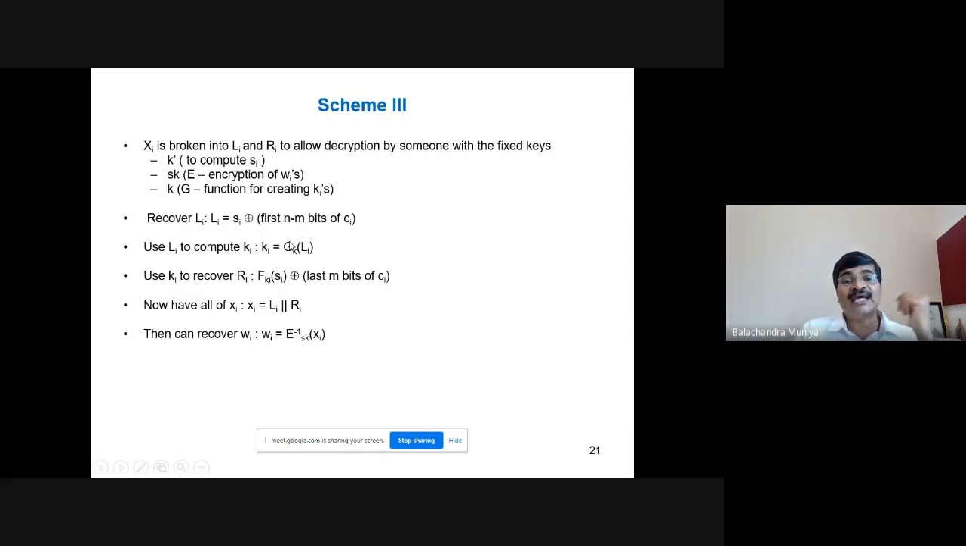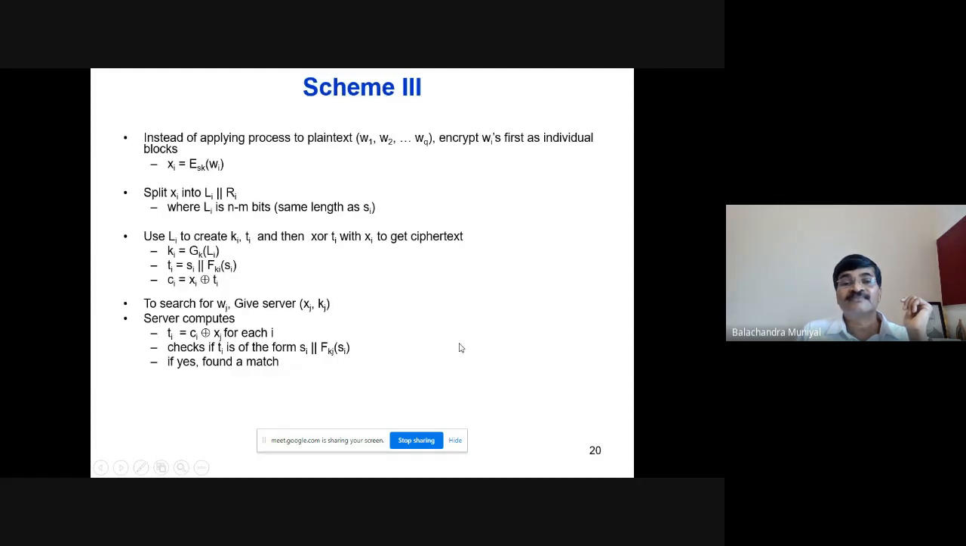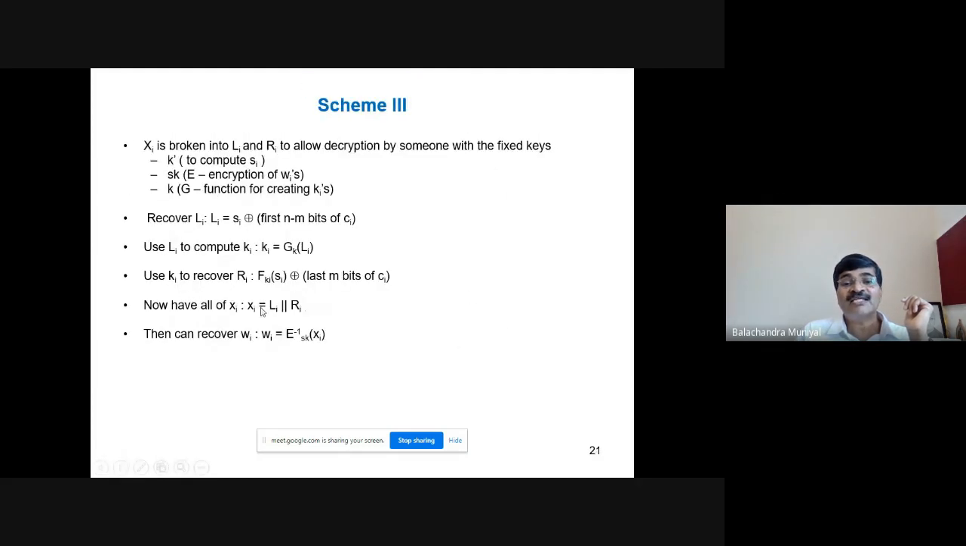Now, in order to produce KIs, you can use LI. Input LI as the input for the G_K function and produce KI. KI is equal to G_K of LI. Now, you can use these KIs to recover RIs. RI is equal to F_KI of SI XOR it with the last m bits of ciphertext CI. Hope you can follow. The last m bits of ciphertext CI is RI.